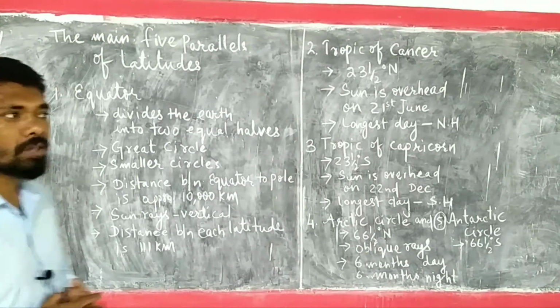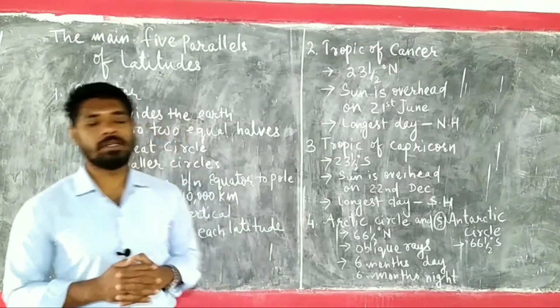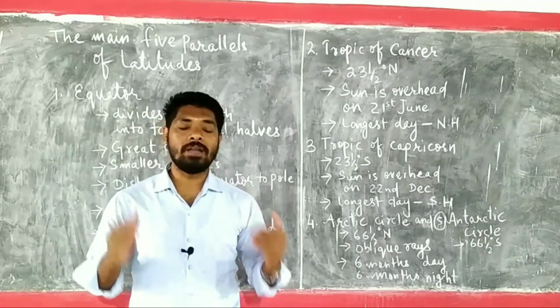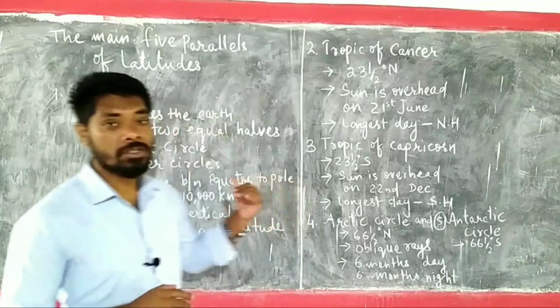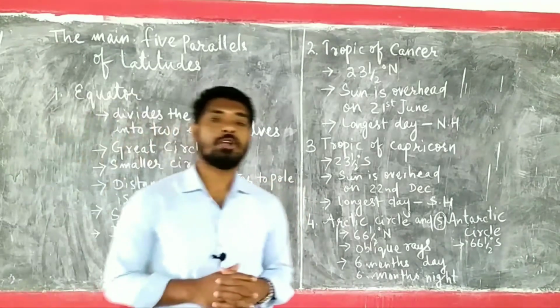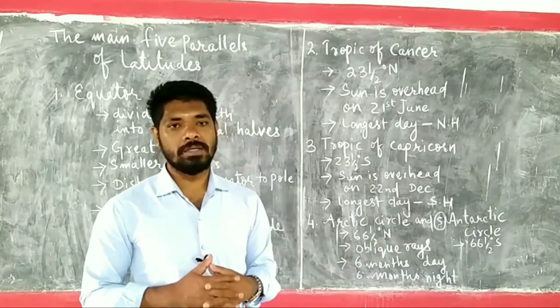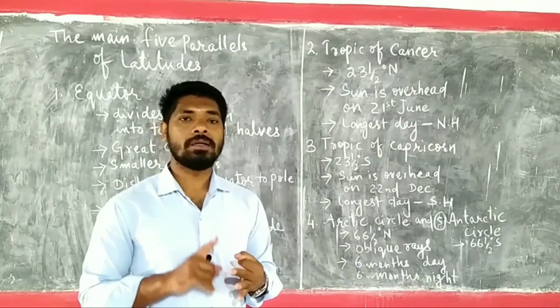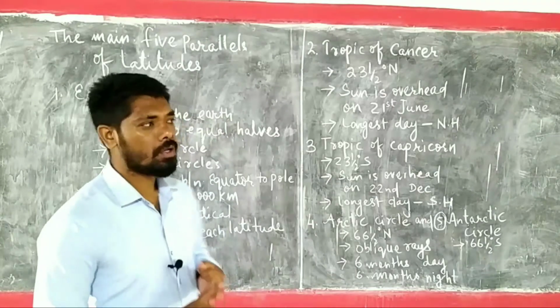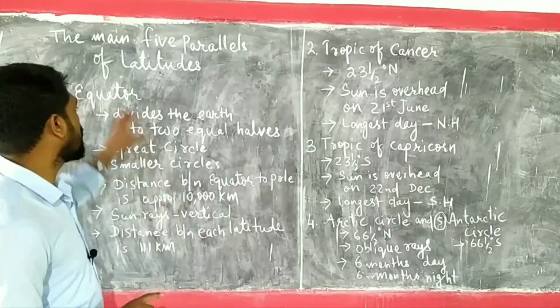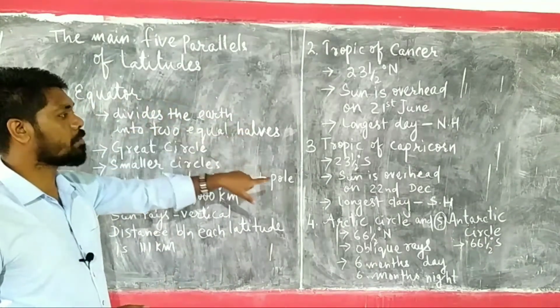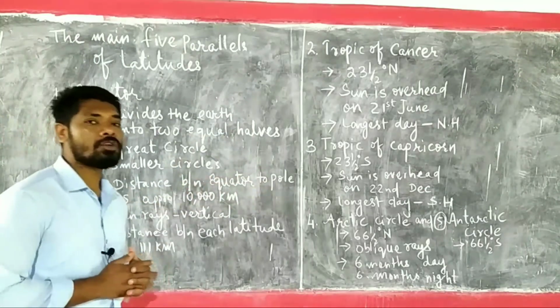You need to remember, once you are familiar with the definition of these, once you are aware of the characteristics of these latitudes, you will be able to understand the 3 zones of the earth, that is torrid zone, temperate zone and frigid zone. So torrid zone is between the equator and Tropic of Cancer and Tropic of Capricorn. In between, the area is known as torrid zone.